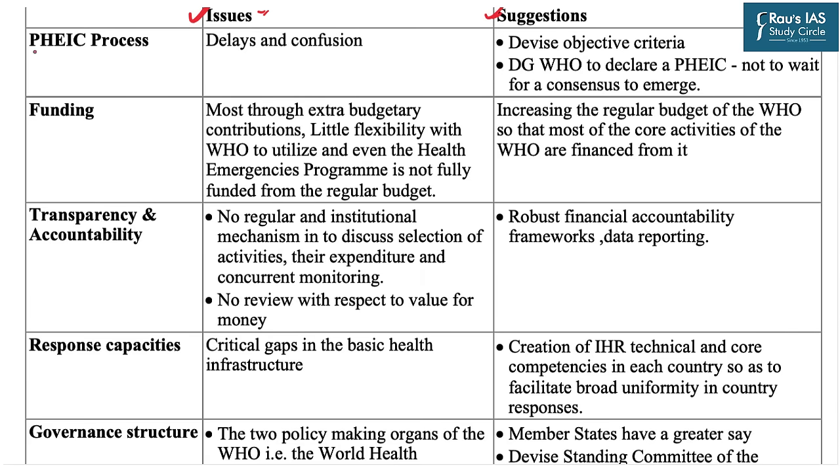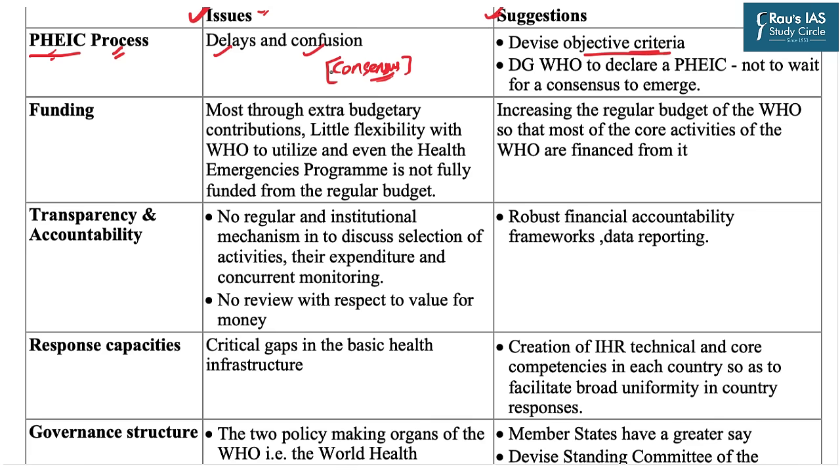First is the Public Health Emergency of International Concern process. In the COVID time, we witnessed that WHO took a lot of time just in declaring the public health emergency. So the issues of delay and confusion came to the forefront. In this regard, it is suggested that objective criteria must be designed to declare when there is a situation of public health emergency.